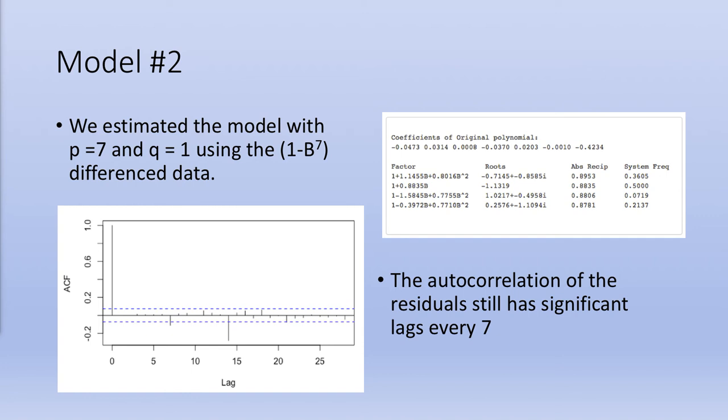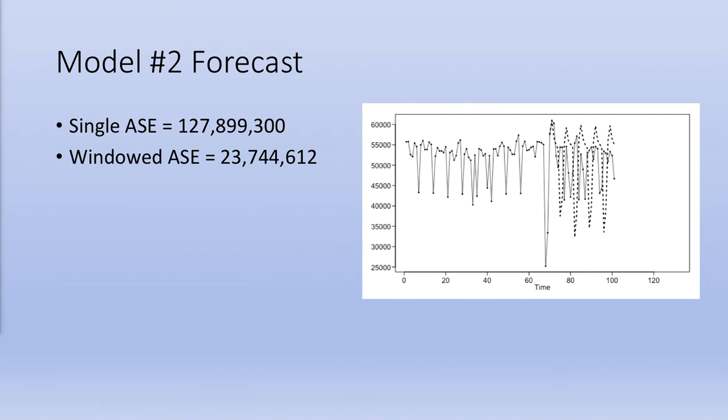It's not shown here, but the realization still shows some structure in the residuals, very similar to the previous realization shown earlier, and again rejects the null of white noise using the Ljung-Box test. The autocorrelation of those residuals still shows significant lag 7s. The forecast came out better by adding in that p equals 7. We see the low points have less error than before, and both our single and windowed ASE improved.